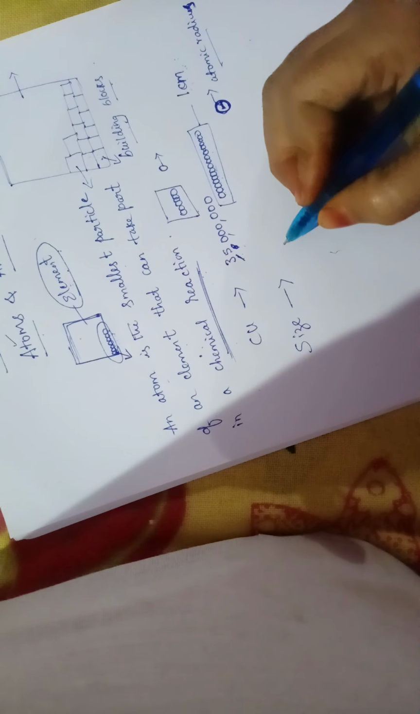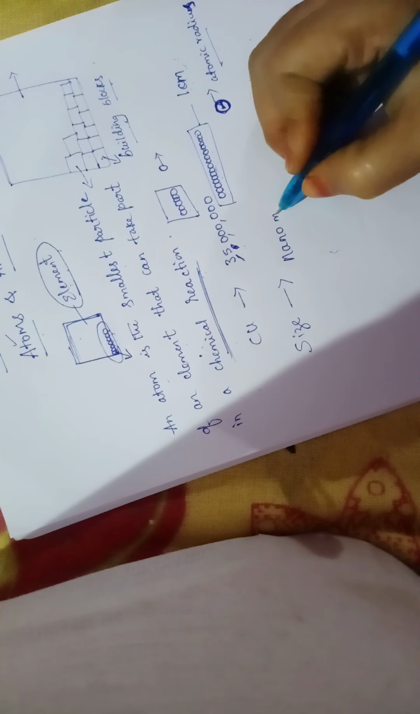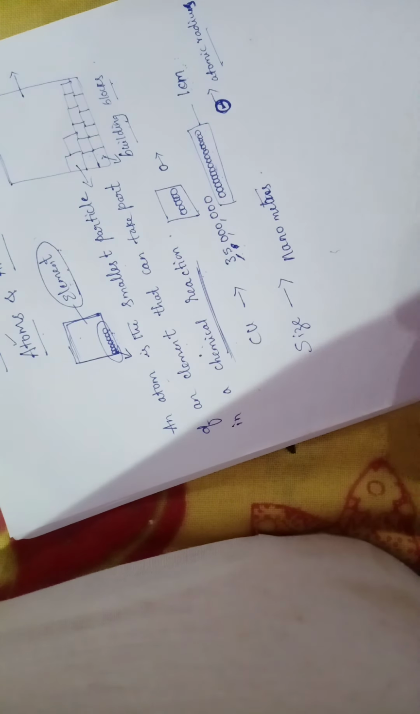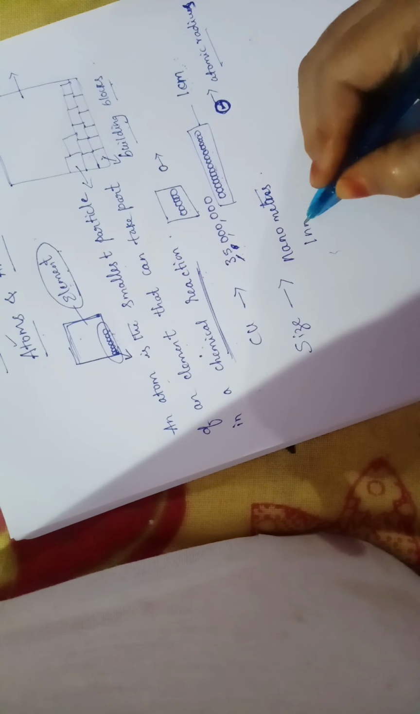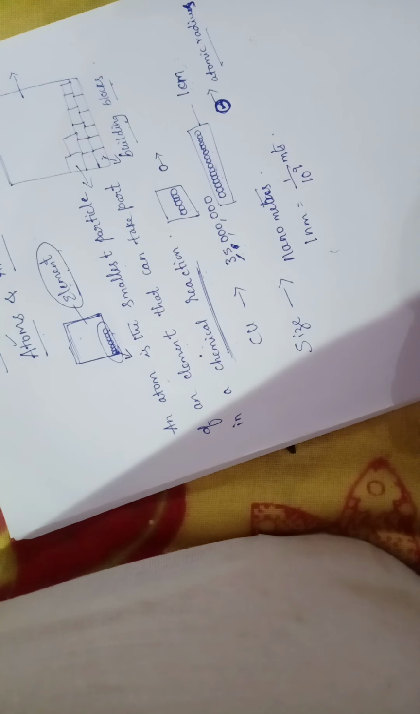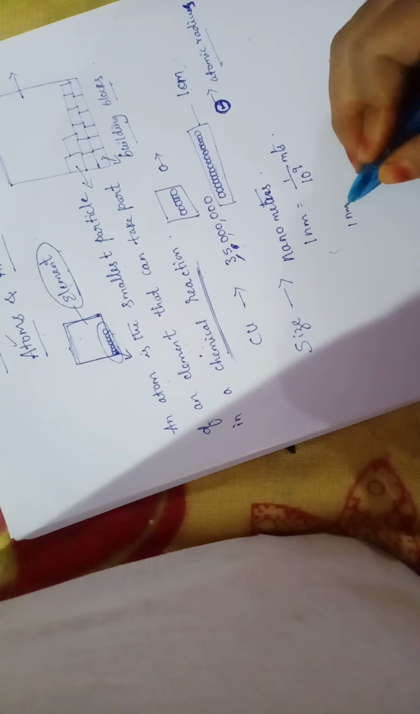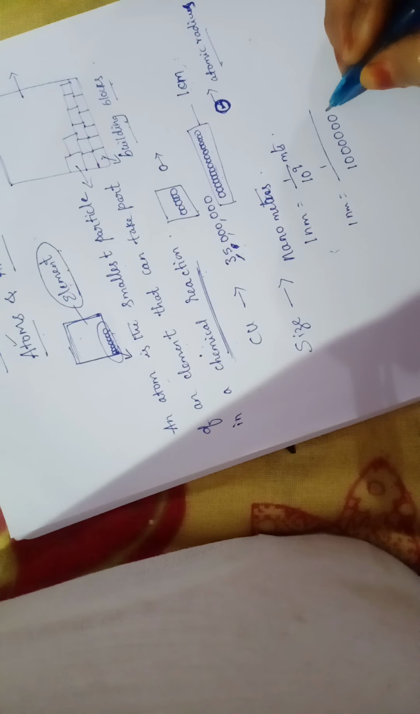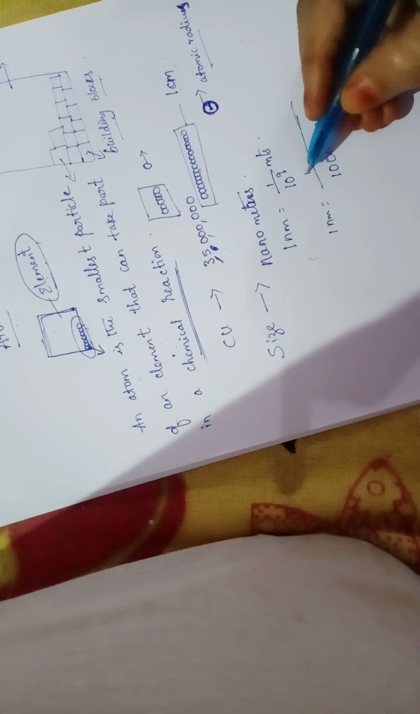Atomic radius is measured in nanometers. Do you know what a nanometer means? 1 nanometer is equal to 1 by 10 to the power of 9 meters. That means downside 9 zeros will come: 1, 2, 3, 4, 5, 6, 7, 8, 9. If you divide 1 by this number, how much will you get? Like this you will get.